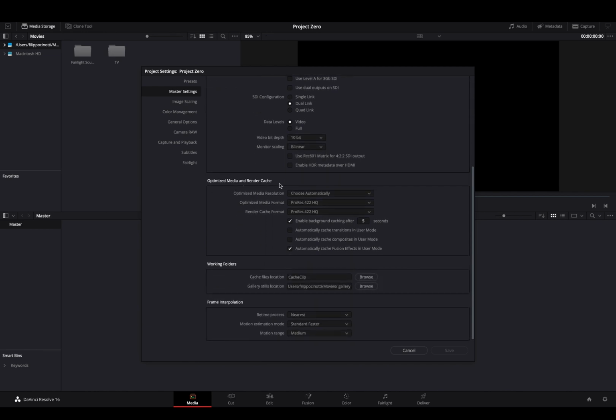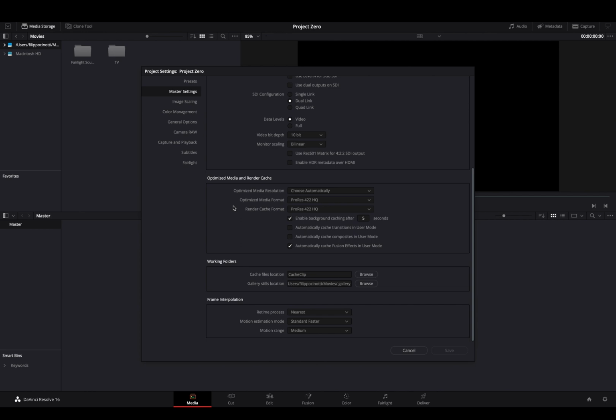Optimize media and render cache. If you're working with raw files or really big files, you want to leave it to choose automatically, or if you want maybe to make it custom, half, quarter, 1/8. I leave it to choose automatically because the software is recognizing my machine and it knows what's the better codec to work on.